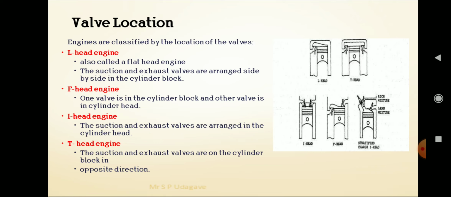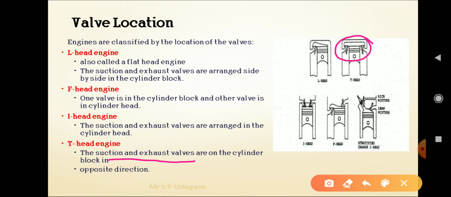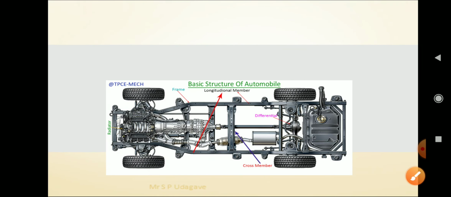And finally T head: the suction and exhaust valves are mounted in the cylinder block in opposite directions. So these are the types we can use to classify automobile engines.